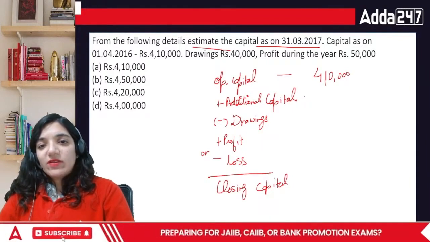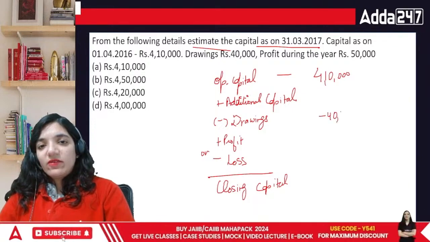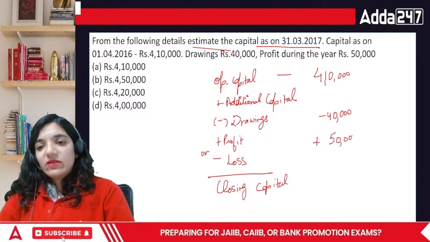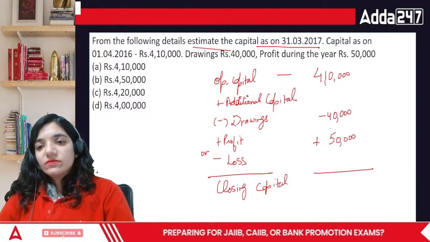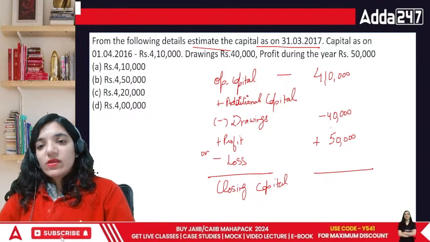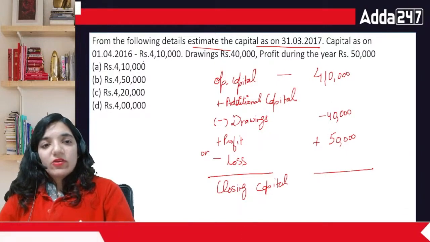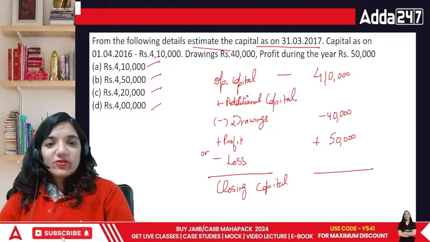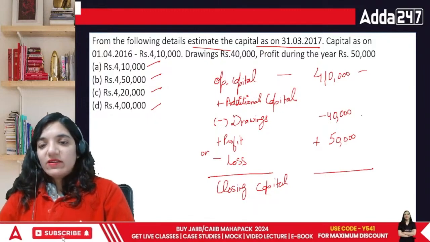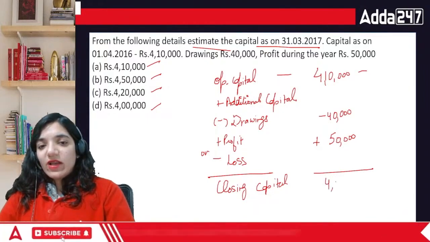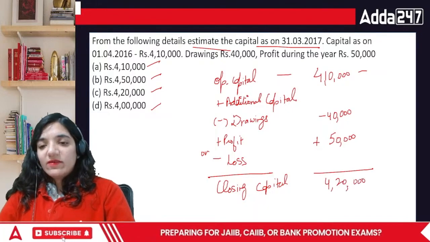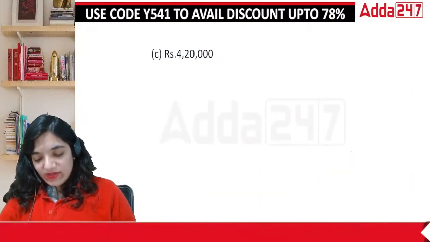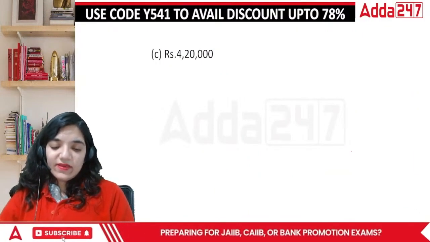Opening capital is given. During the year I didn't add anything, fine. We withdrew 40,000 and the profit added is 50,000. So in this case, what's going to be the answer? The closing value is 4 lakh 10, 4 lakh 50, 4 lakh 20 or 4 lakh. What's going to be the answer according to you? 4 lakh 10? This would be 4 lakh 20, I believe. The answer is 4 lakh 20.